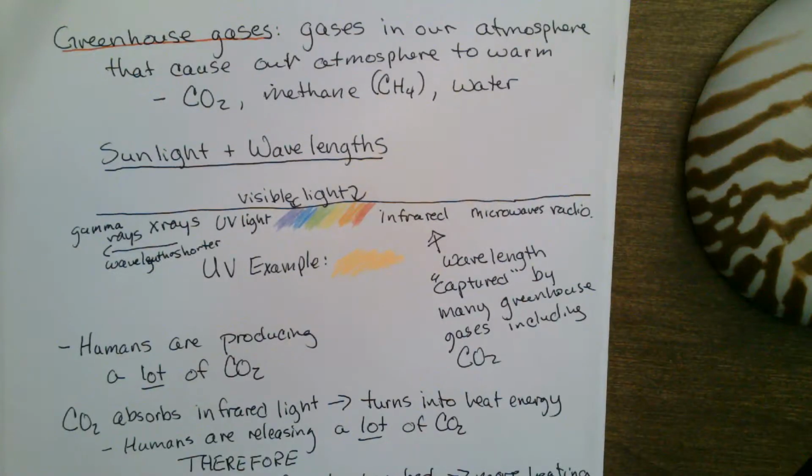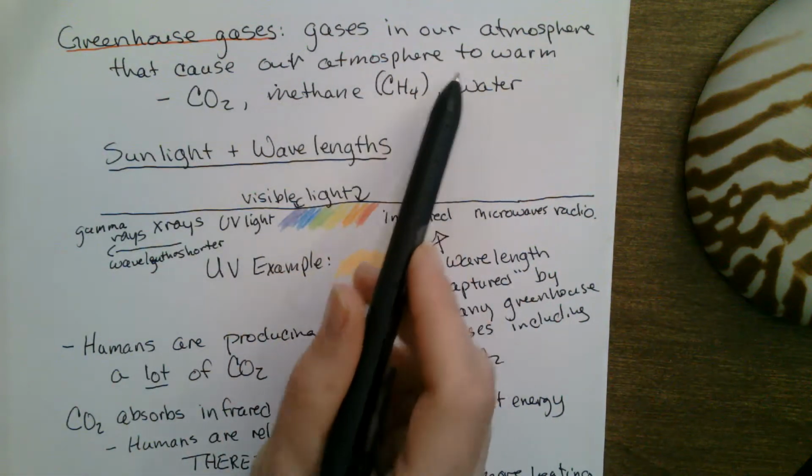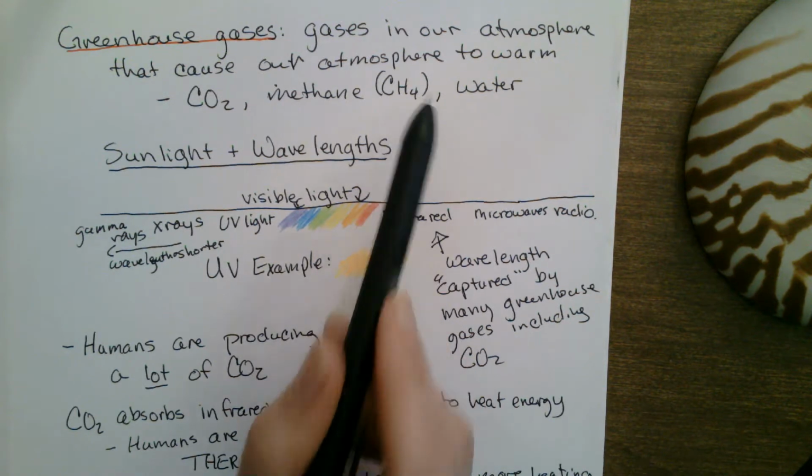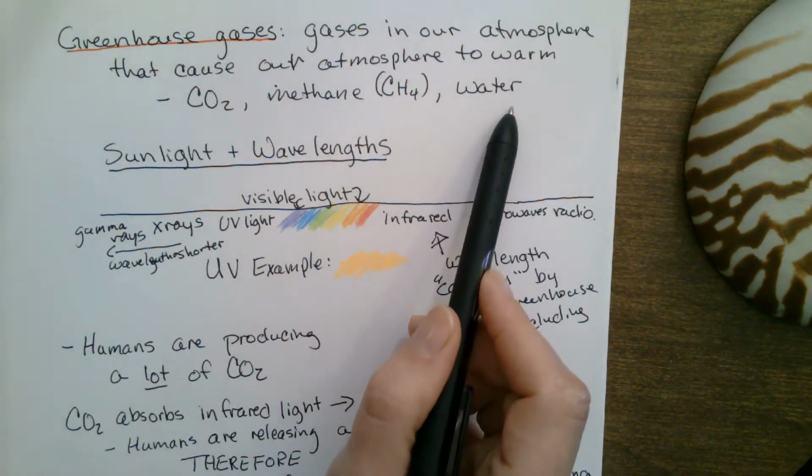Now, anthropogenic climate change is tied to greenhouse gases. Greenhouse gases are gases in our atmosphere that can cause the temperature to rise or our atmosphere to warm because they absorb portions of the wavelength, or portions of the electromagnetic spectrum. So what's going on with these greenhouse gases? In other words, the gases in our atmosphere that cause our atmosphere to warm. Those can include CO2, methane, which is CH4, and water.